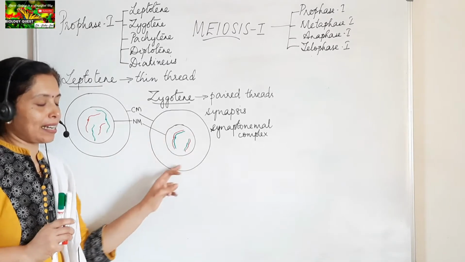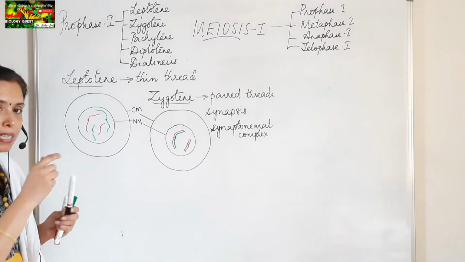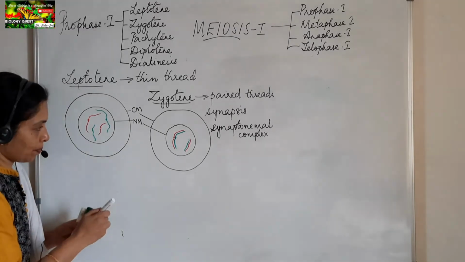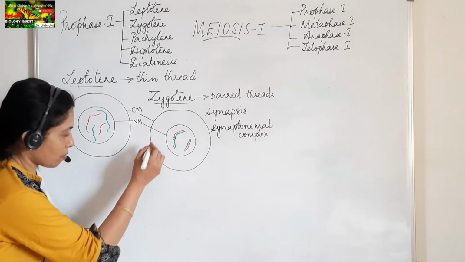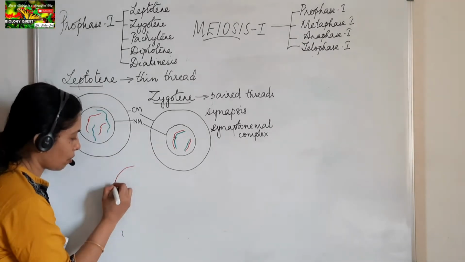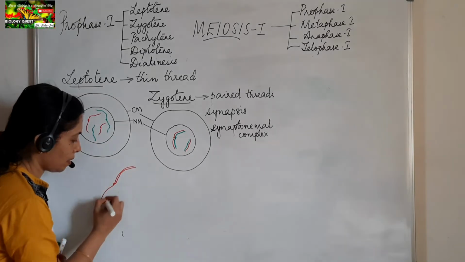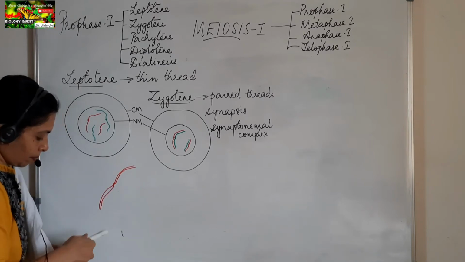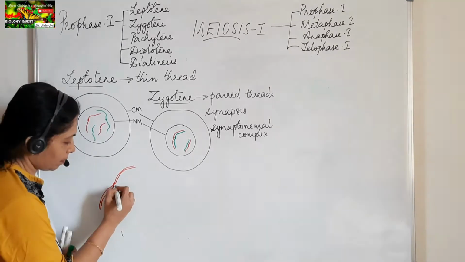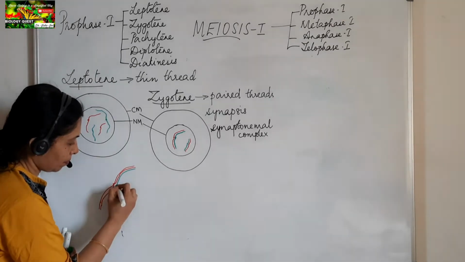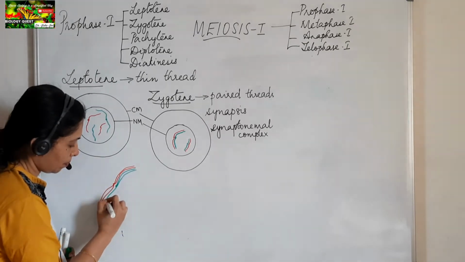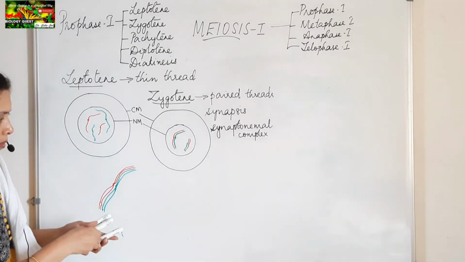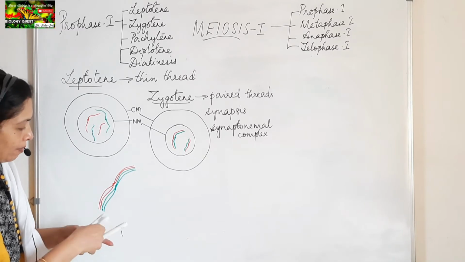Now, I am just enlarging the chromosome there. If you closely look at the chromosomes, you can see that each chromosome will have two arms. So the chromosomes will have this appearance.